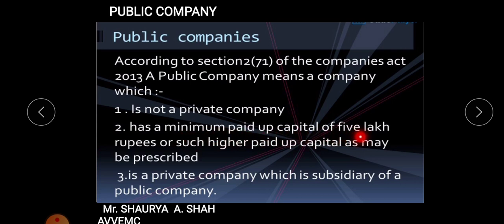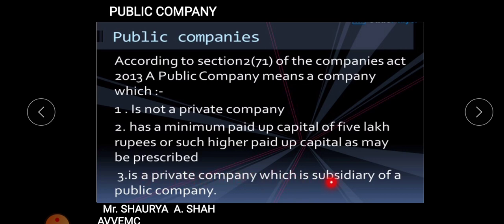It has a minimum paid up capital of 5 lakh rupees or such higher paid up capital as may be prescribed. Now you all must be aware of the term paid up capital. Paid up capital means the money which you have received should not be less than 5 lakh. Higher, there is no cap. And if there is any prescribed limit, then it should be according to it.